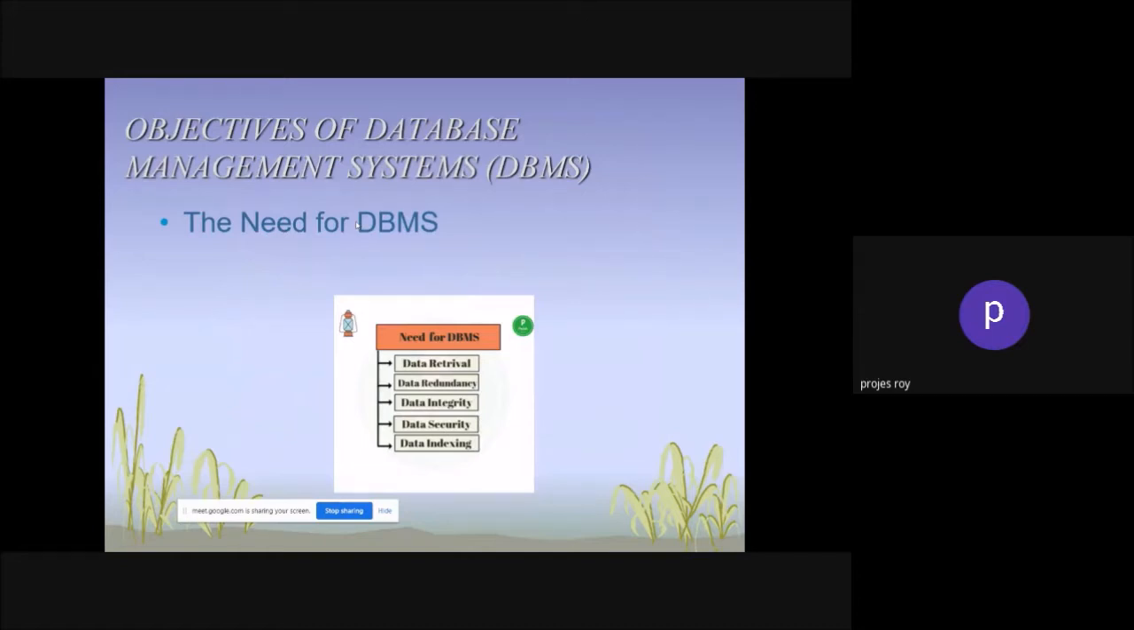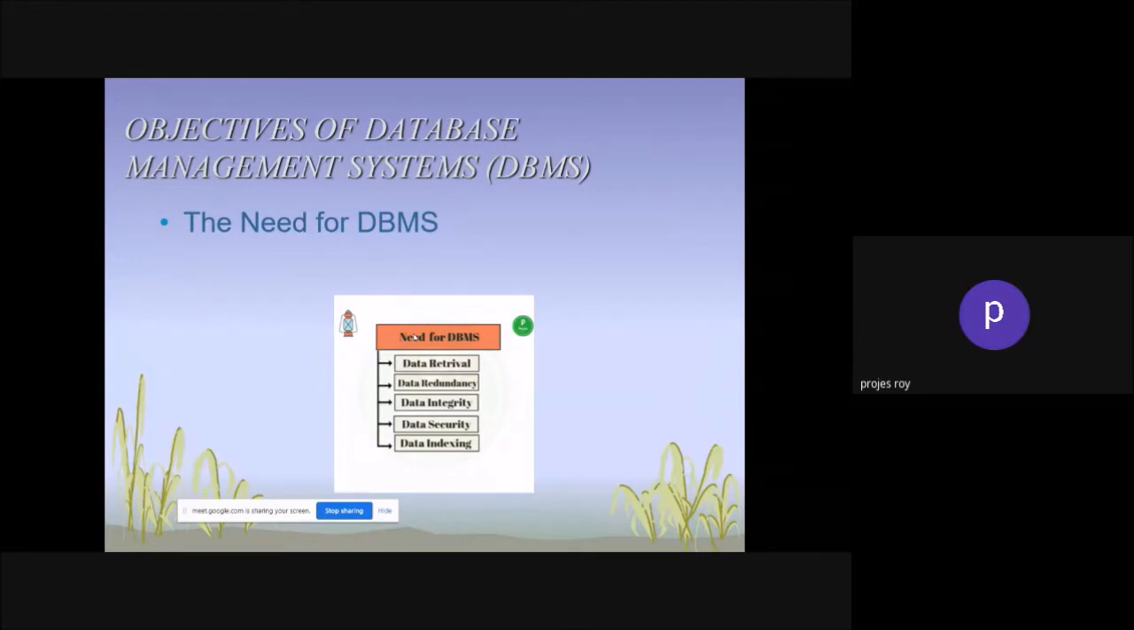Then, the objective of a database management system and the need for it. The basic needs of a database management system are data retrieval, data redundancy, data integrity, data security, and data indexing. Data can be kept in MS Word. Data can be kept in MS Excel. But when you are thinking of retrieving data, it's again complex. Suppose you have 10,000 records, you can do it in MS Excel, no problem. When it becomes 1 crore or 1 lakh records, it creates problems in data retrieval.